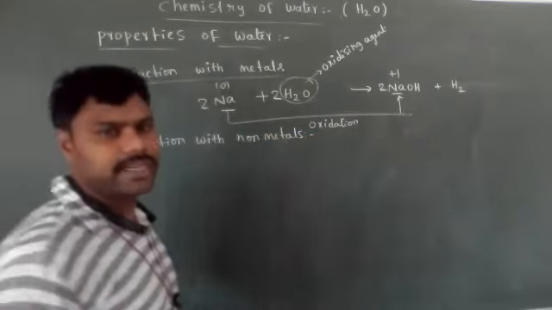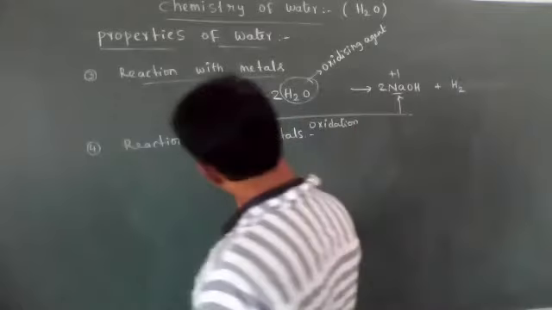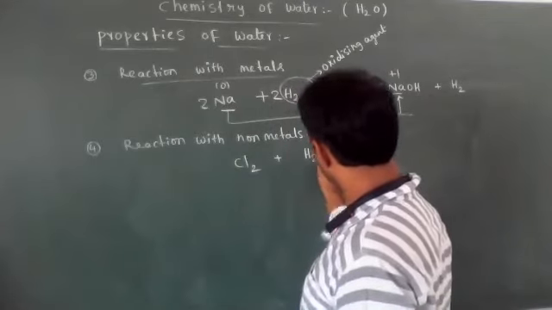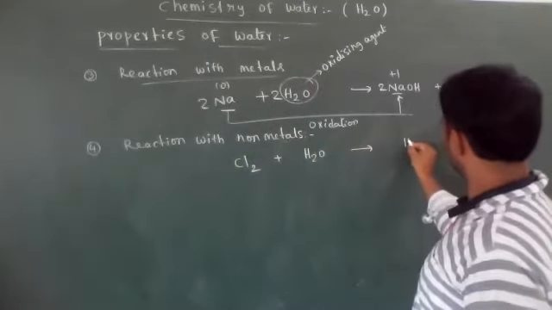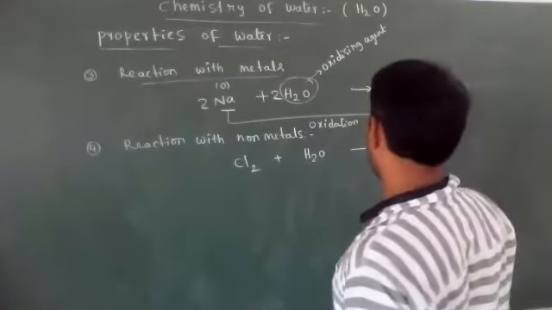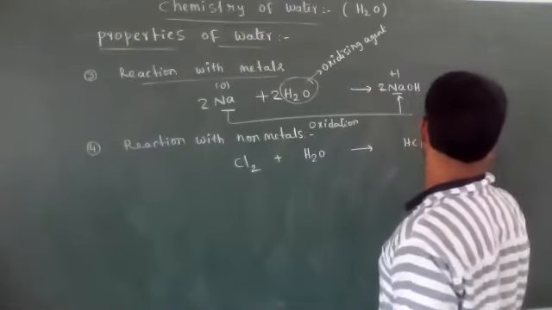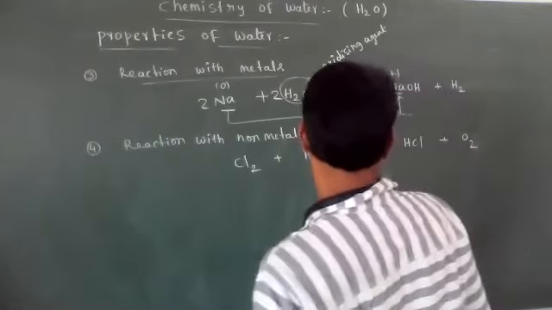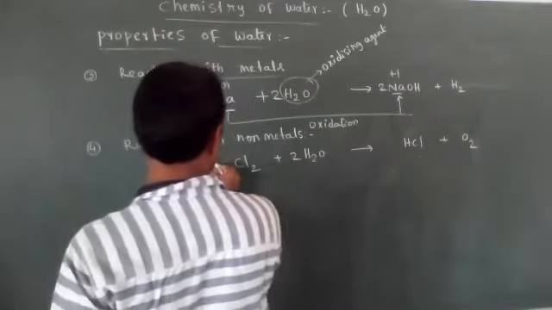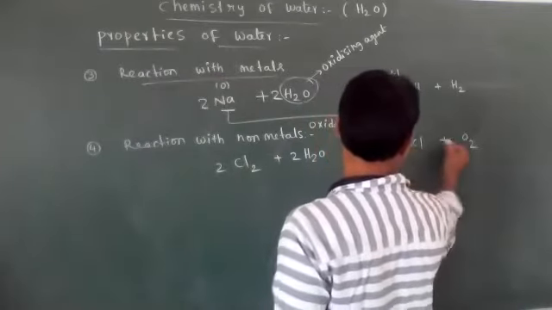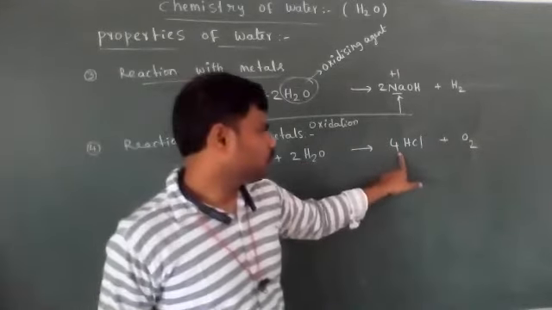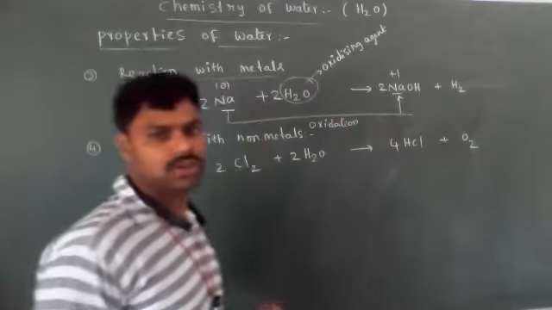When water reacts with non-metals, it acts as a reducing agent. For example, take one non-metal, chlorine gas, Cl2. If it reacts with water, it forms hydrochloric acid, HCl, and liberates oxygen. 2 moles of Cl2 react with 2 moles of water to form 4 moles of HCl, and O2 is liberated.